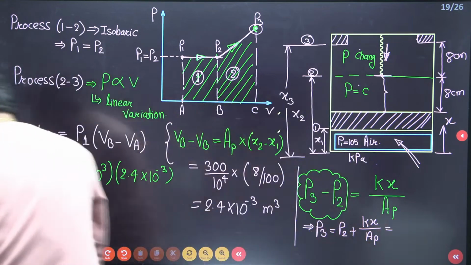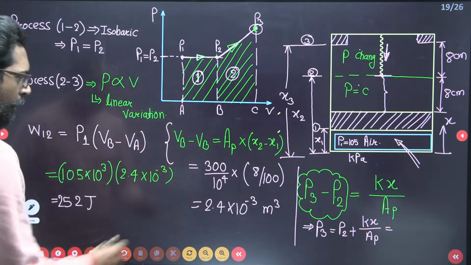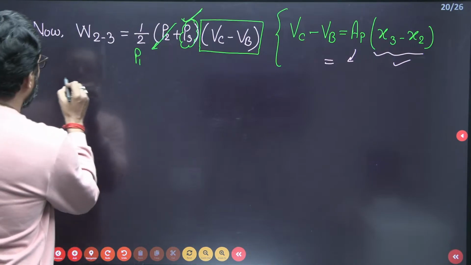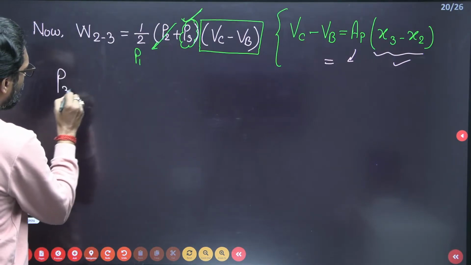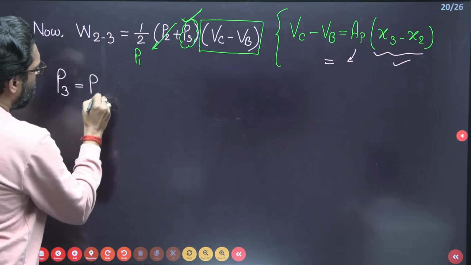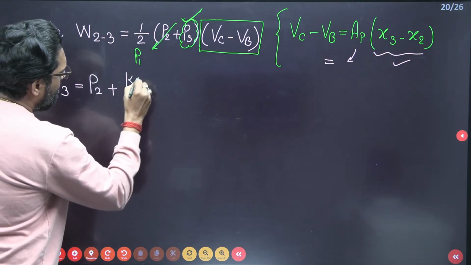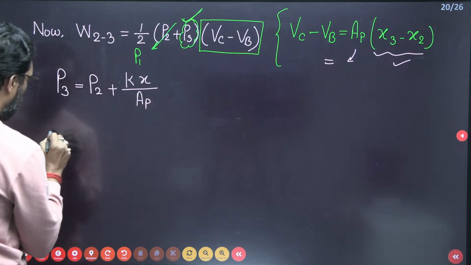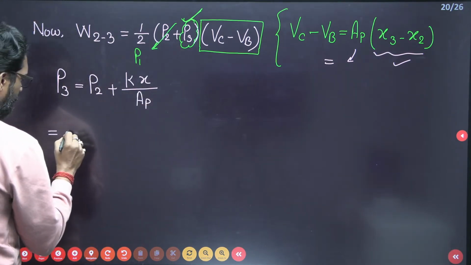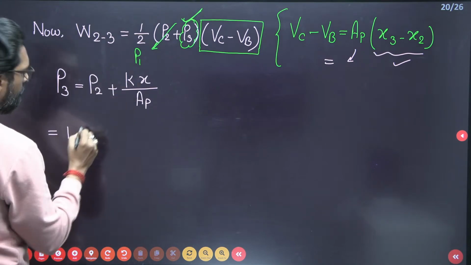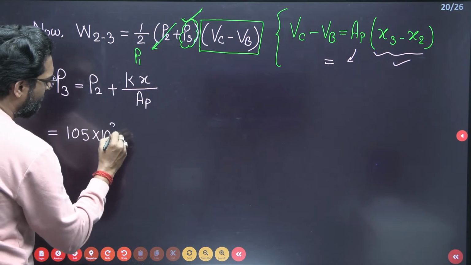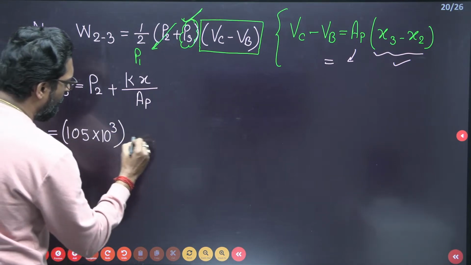Put all these values, beta. That means P3 is equal to P2 plus kx by area of the piston. Okay. What is P2, beta? P2 is the same as P1, 105 kilopascal, convert into pascal. So this is P2 plus what is k?